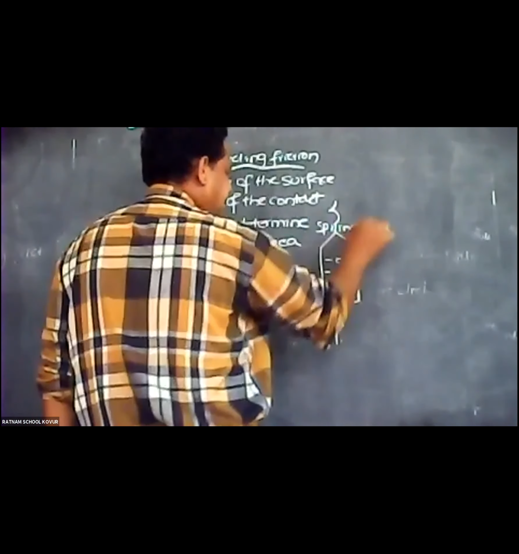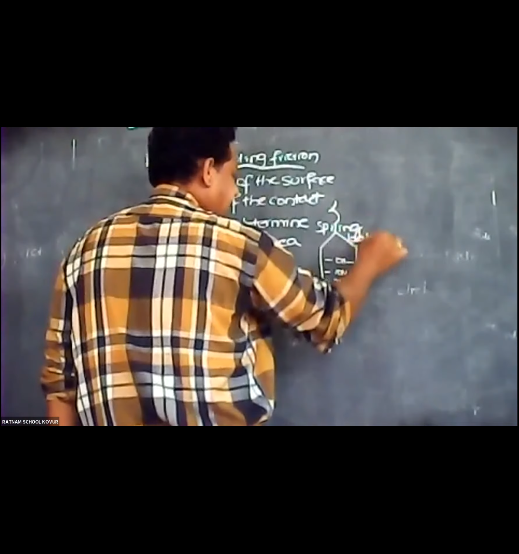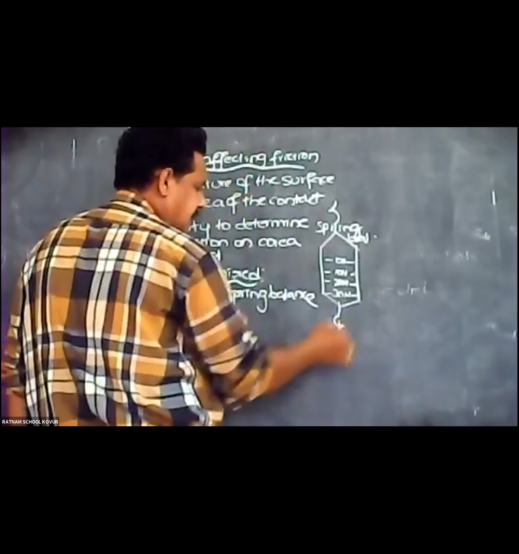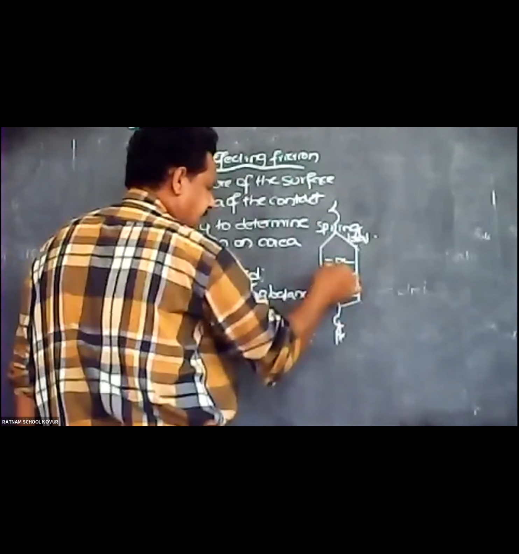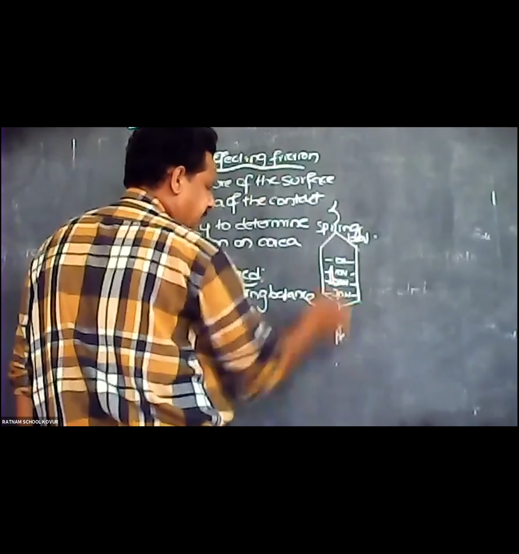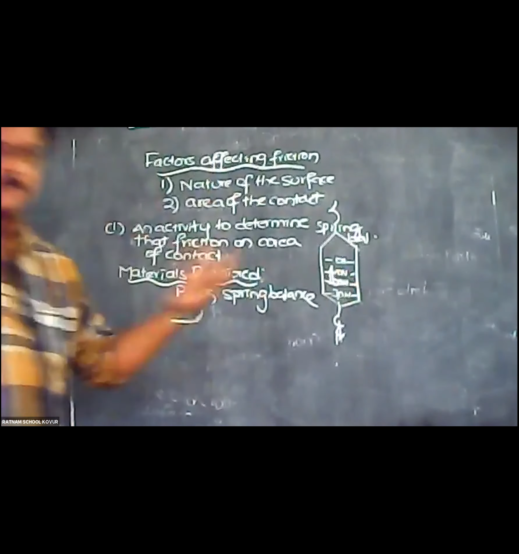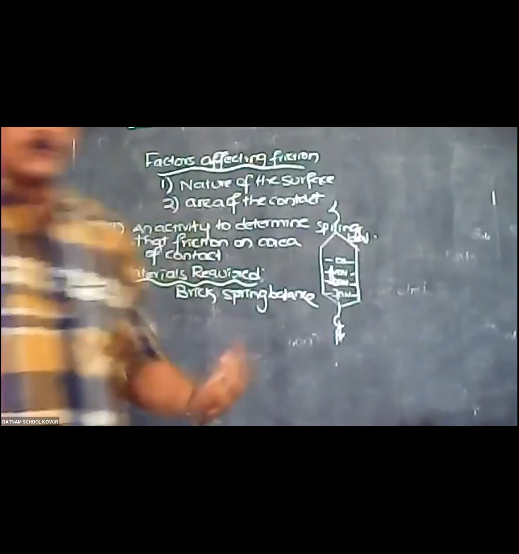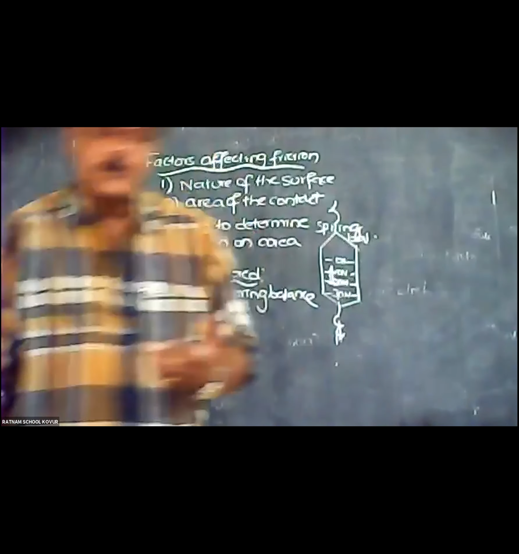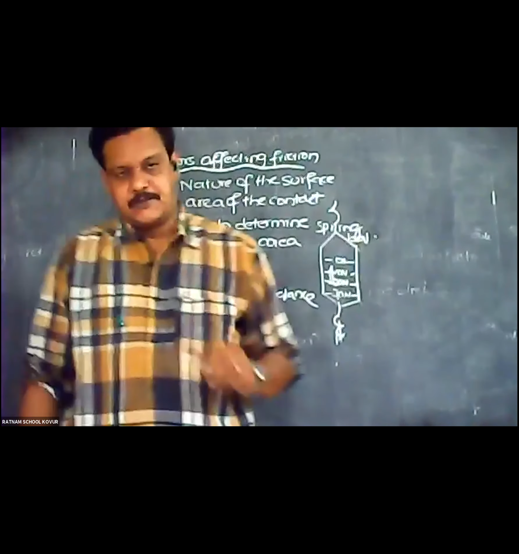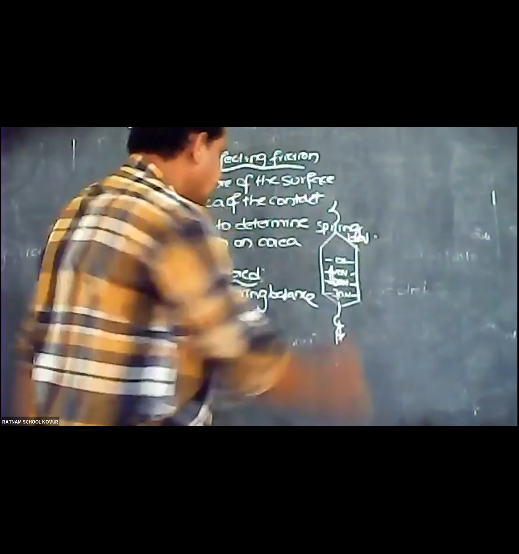We will apply force in this direction, and the indicator will show how much force we have applied, whether 10 Newton or 20 Newton, because you already know force is measured in newtons. So this is the spring balance.